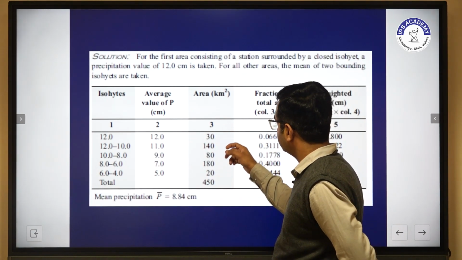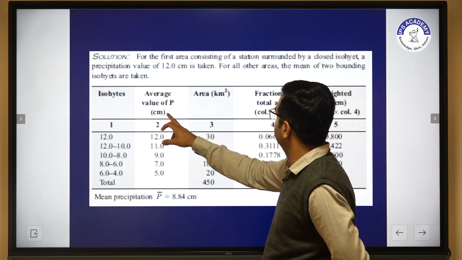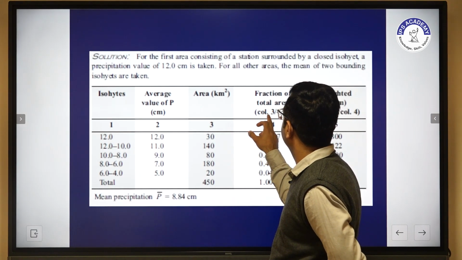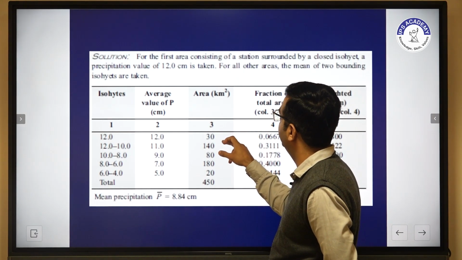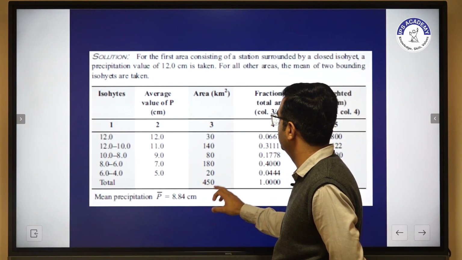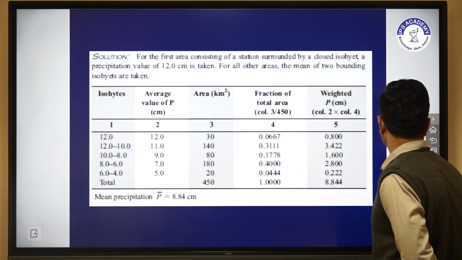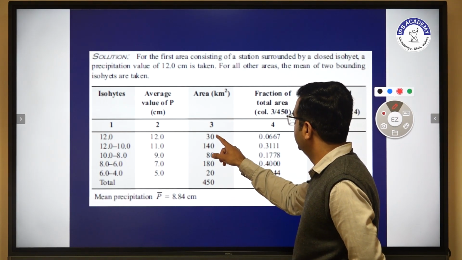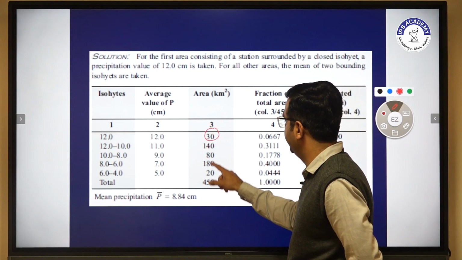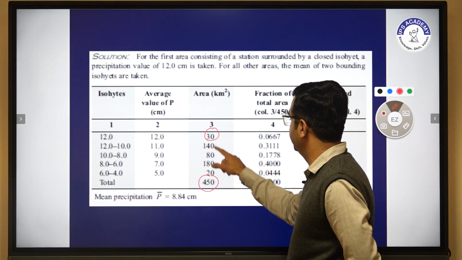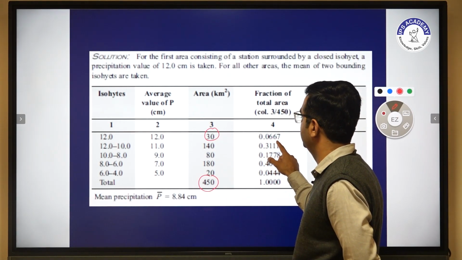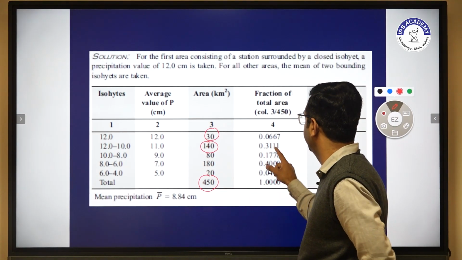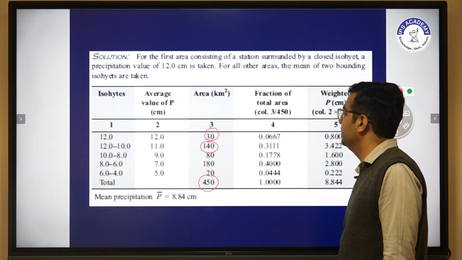The area is given, so then we just multiply column number 2 and column number 4. The fraction of total area is column number 3 divided by 450, where 450 is the total area. So we take this and divide with this. 30 divided by 450 is 0.067. Another one, 140 divided by 450 is 0.311.